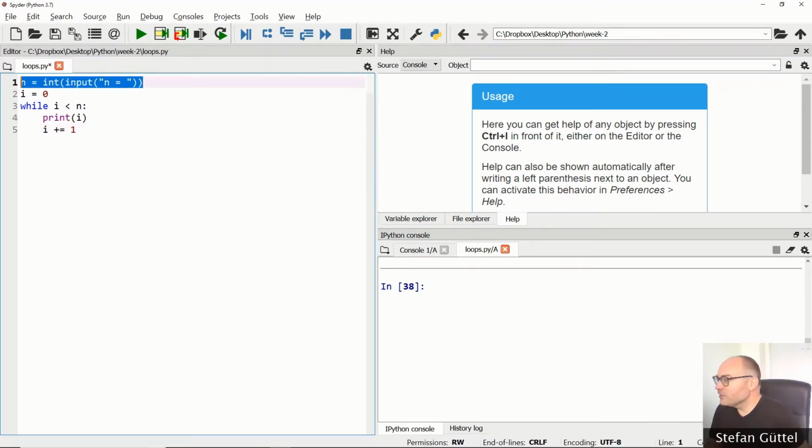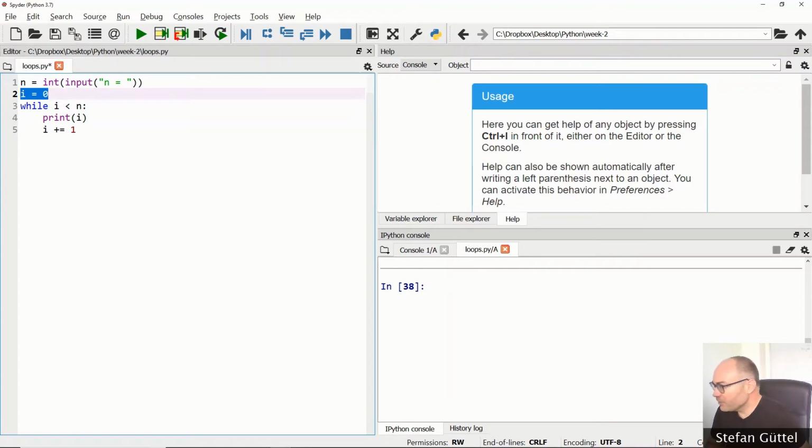In the first line, we will get an integer value from the user, call it n. In the second line, we define a variable i, which we initialize with the value 0. This is like a running variable. This variable will be used to keep track of how many iterations we have done with our while loop.